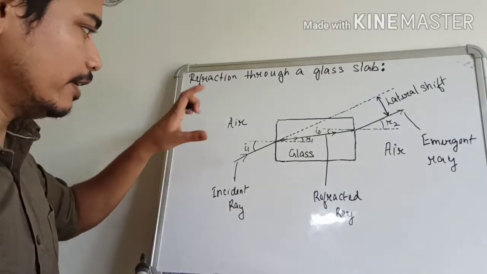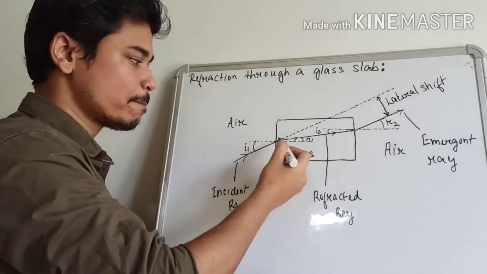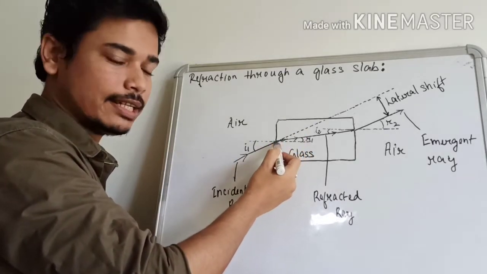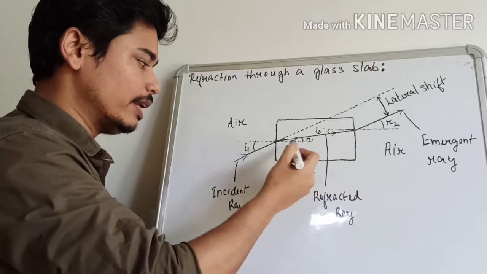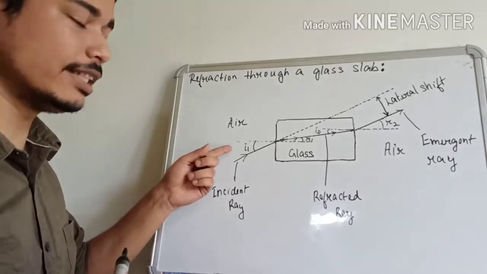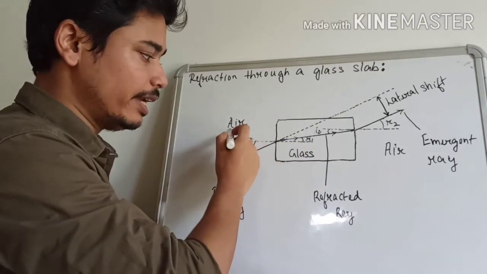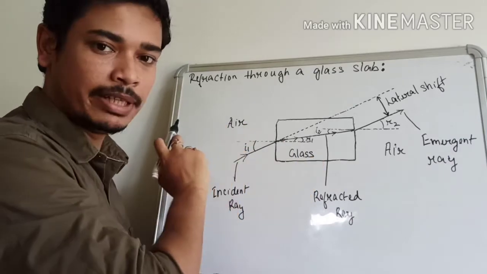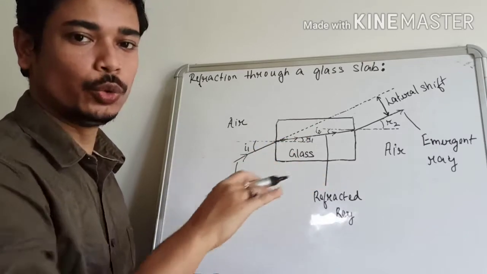So what we have seen overall here is an incident ray along this direction. If we draw a normal at this point of incidence, this will be the direction of the normal. The angle between the normal and the incident ray is the angle of incidence, which I have written as i1. This ray is traveling from air to glass. Air is a rarer medium and glass is a denser medium, so this refracted ray will bend towards the normal.